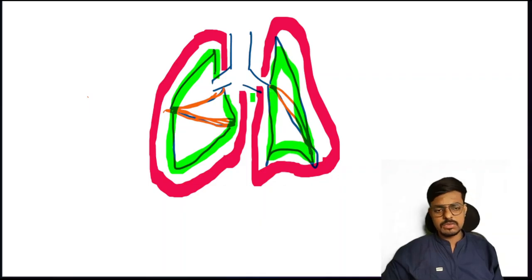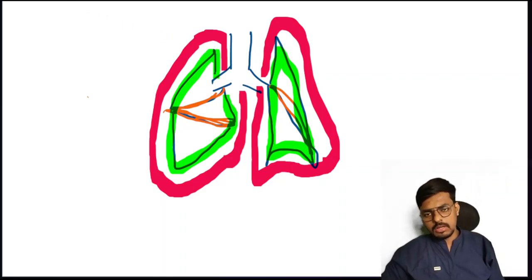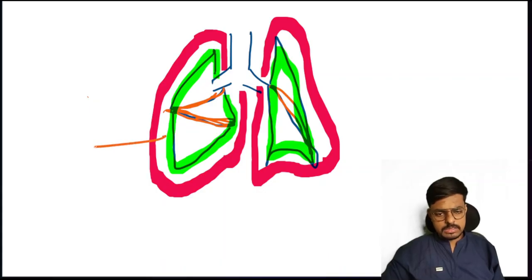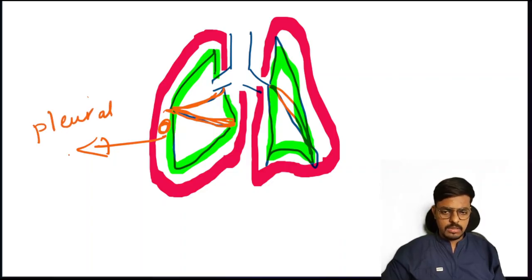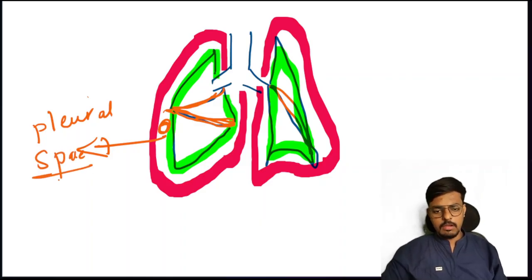What does viscera stand for? Viscera stands for organ. The pleura which is attached to the organ is the visceral pleura, and the outer pleura is our parietal pleura. In between these two pleura there is a space, and this space we call the pleural space. What do we call this one? The pleural space.